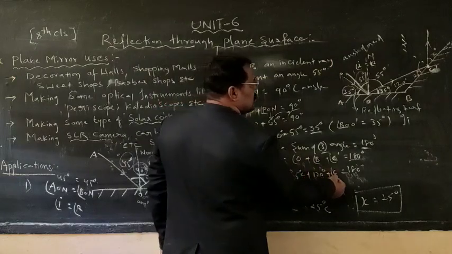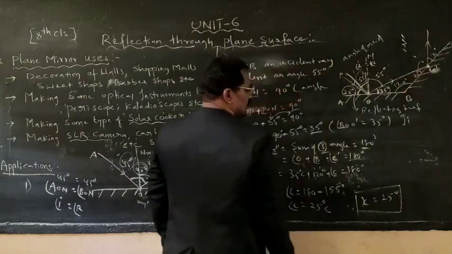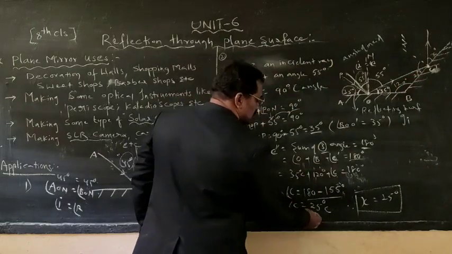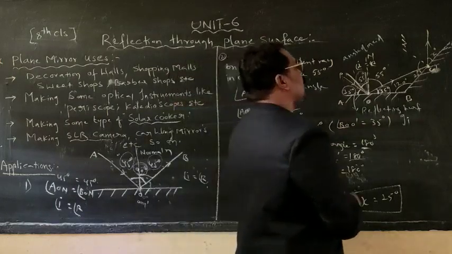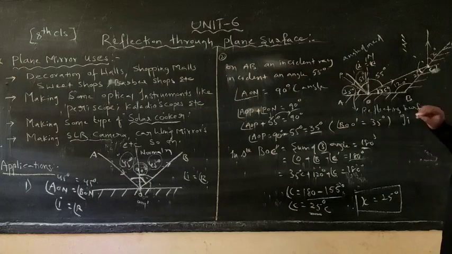35 plus 120 plus C equals 180 degrees. We require the C angle. C is equal to 180 minus 155. C is equal to 25 degrees. Therefore, this is nothing but what? 25 degrees.